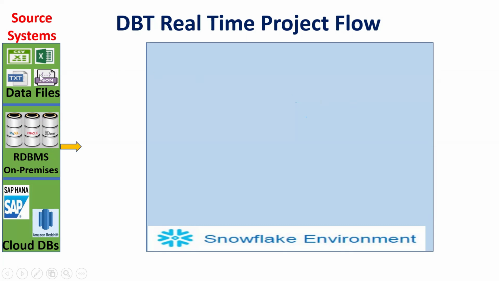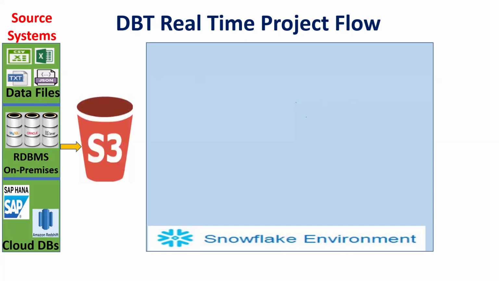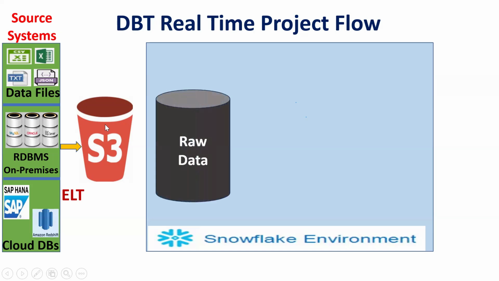Now it's a huge volume of data. Now who comes into the picture? The cloud, either AWS, Azure, or GCP. Now tell me how to bring this data to Snowflake with the help of an ETL tool. It can be Fivetran. This is the source system. From the source system, we dump into S3. From S3, we move data into Snowflake. We are migrating only raw data. See, this is the cloud and this is the Snowflake database. Now I want to access these files in Snowflake. How are we accessing them?